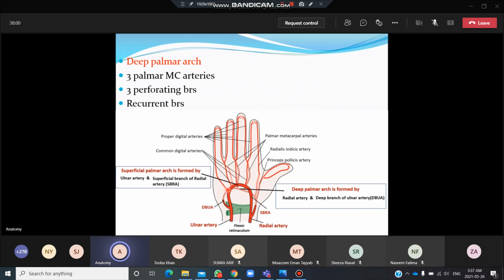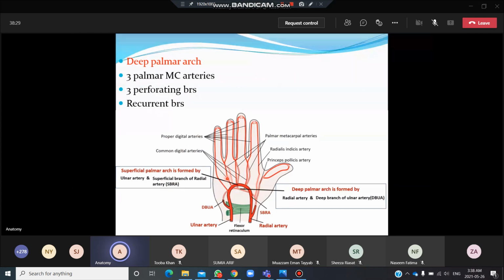Okay, is it visible, beta? So this deep palmar arch lies over the proximal end of the metacarpal bone. If you remember, these are the proximal ends or the bases of the metacarpals. Here you have the heads of the metacarpals. So where is this deep palmar arch located? It lies on the proximal ends of the metacarpal bones and on the interosseous muscles over here. Here you have the palmar interossei, which are 3 in number. So it lies over these.